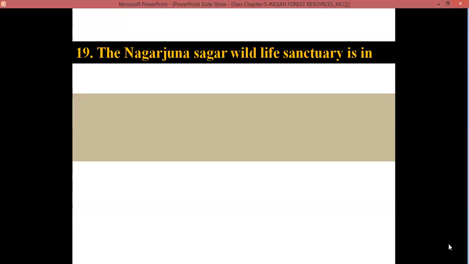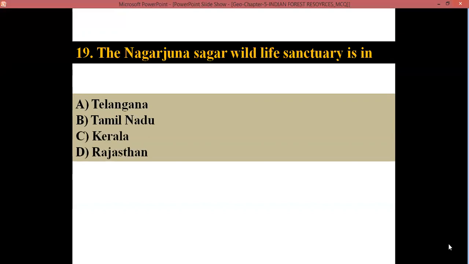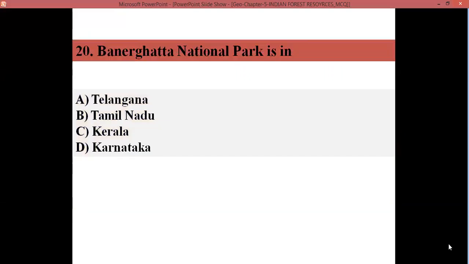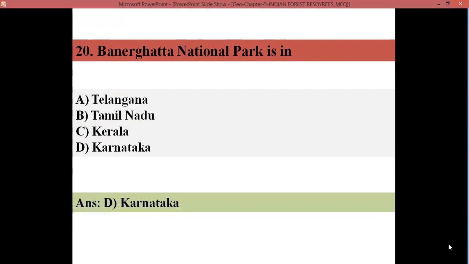The Nagarjuna Sagar Wildlife Sanctuary is in A. Telangana, B. Tamil Nadu, C. Kerala, D. Rajasthan. Yes, children, the answer is A, Telangana. It is located in Telangana. Bannerghatta National Park is in A. Telangana, B. Tamil Nadu, C. Kerala, D. Karnataka. Yes, children, the correct answer is D, Karnataka. Bannerghatta National Park is located near Bangalore in Karnataka.